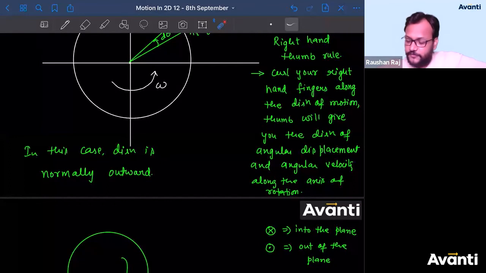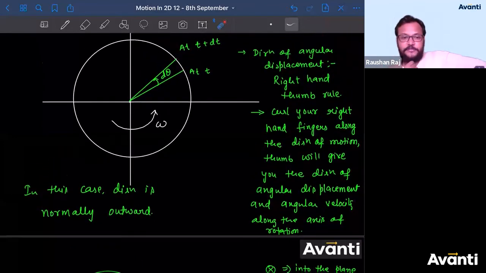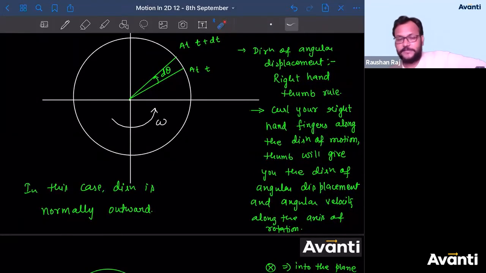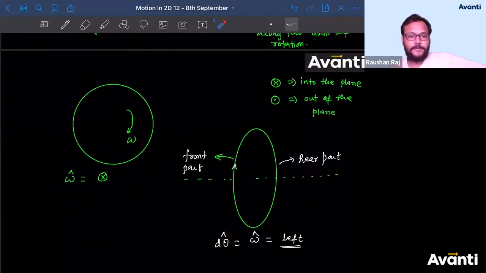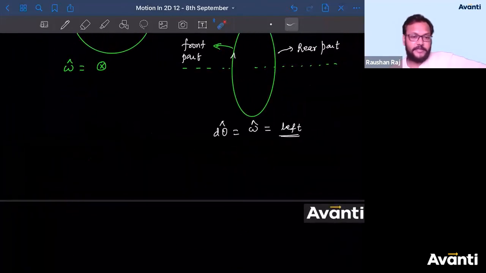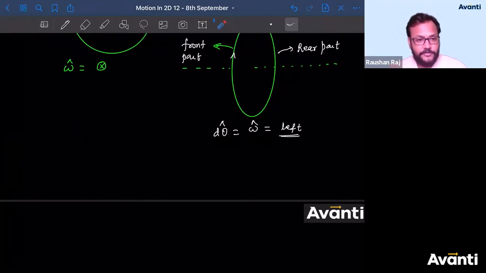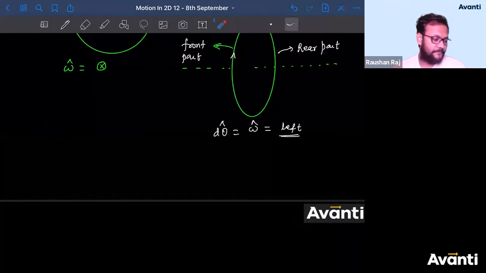Guys, let me know if you have any doubt while finding the direction of angular velocity. Click yes if you have understood this, or otherwise let me know if you have any doubt. I'm waiting for your responses. Clear?